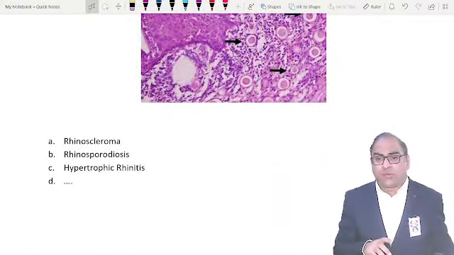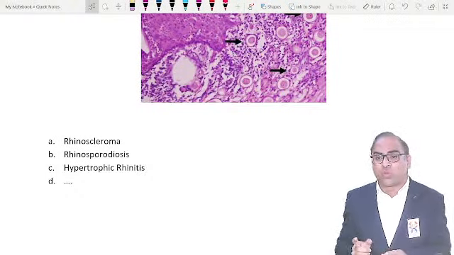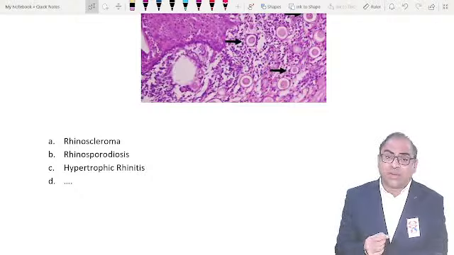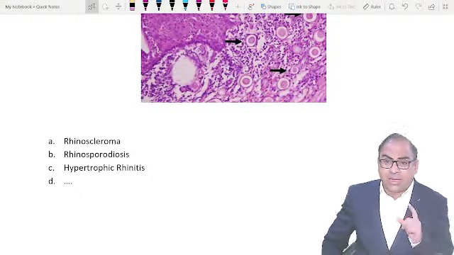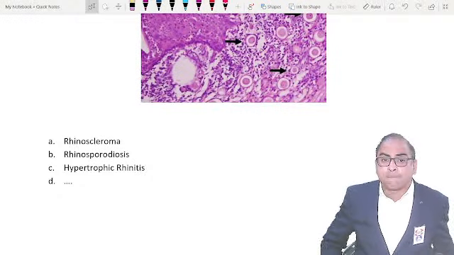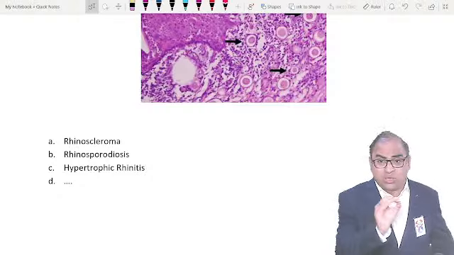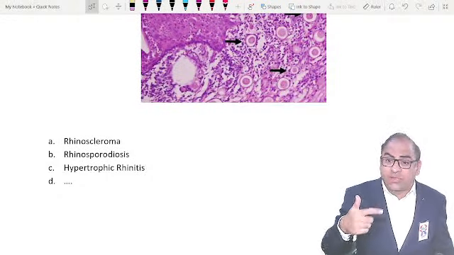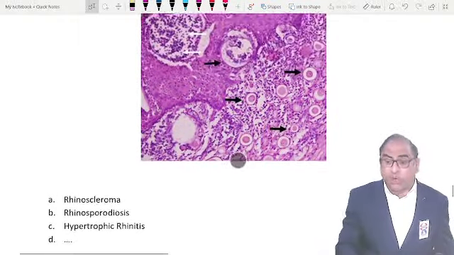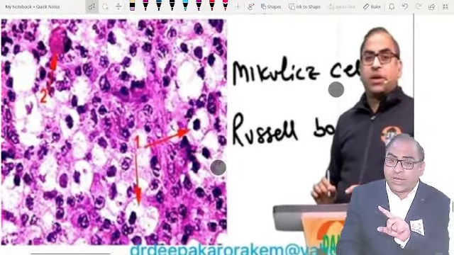The close diagnoses are that the examiner will give you either rhinoscleroma or rhinosporiosis. For rhinoscleroma, which word should the examiner use? Let us reply in the chat box. Which word should be mentioned for rhinoscleroma? They should mention the word woody nose. If the examiner mentions woody nose, Mikulicz cell, Russell body, and I change this slide with this slide, I will be going in the favor of rhinoscleroma.